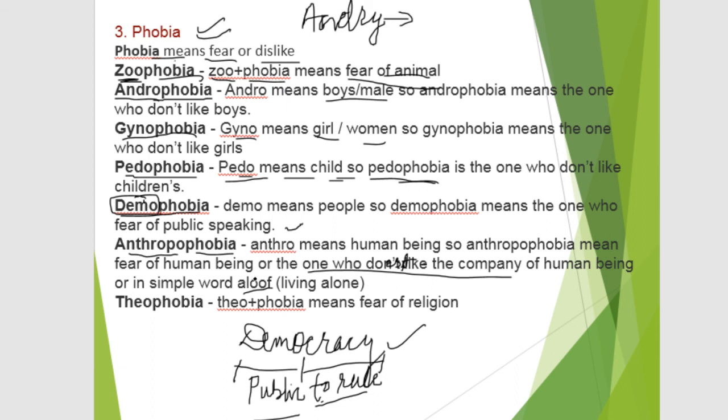All these people are known as anthrophobic. Next, theophobia. Theo means any kind of religion or god, as we have studied. So theophobia means one who has fear of religion or god.